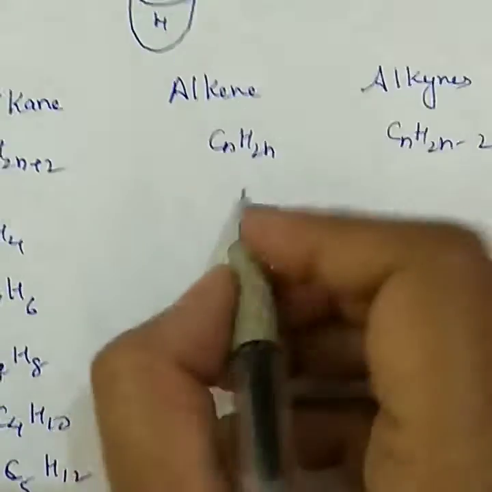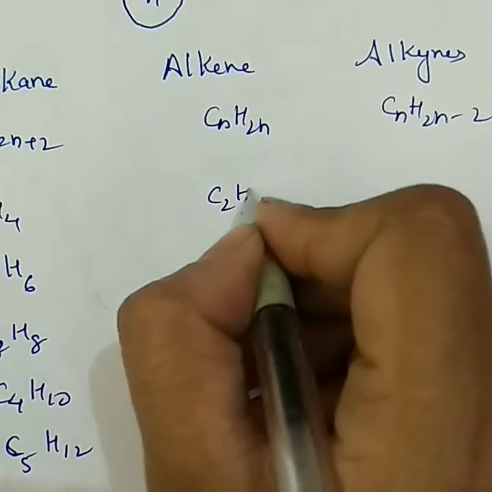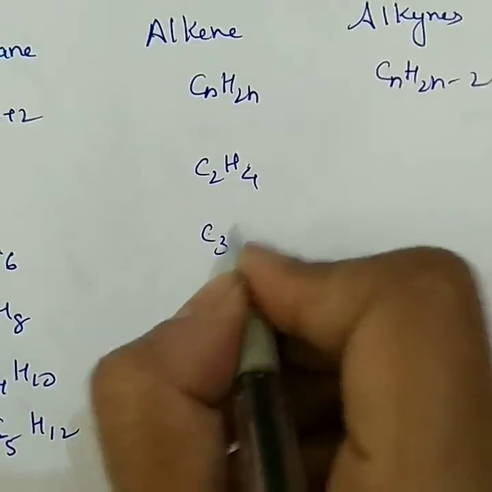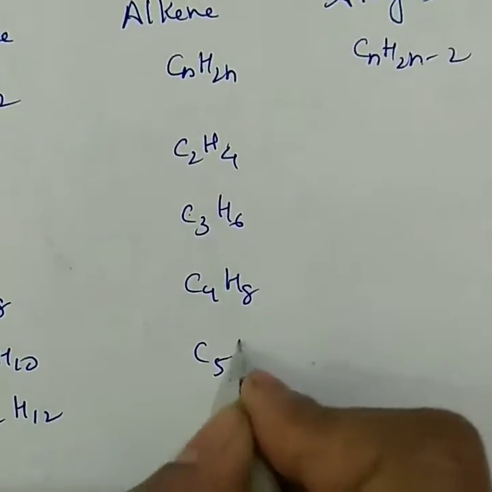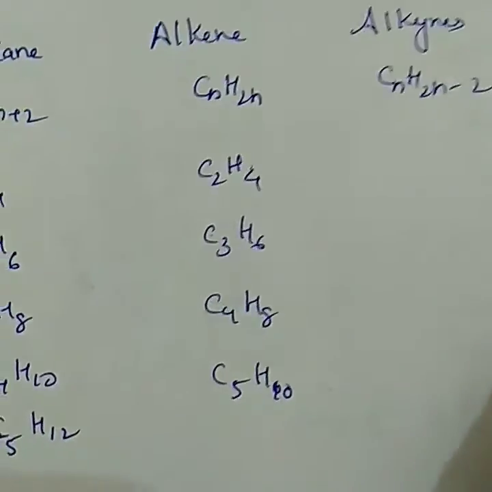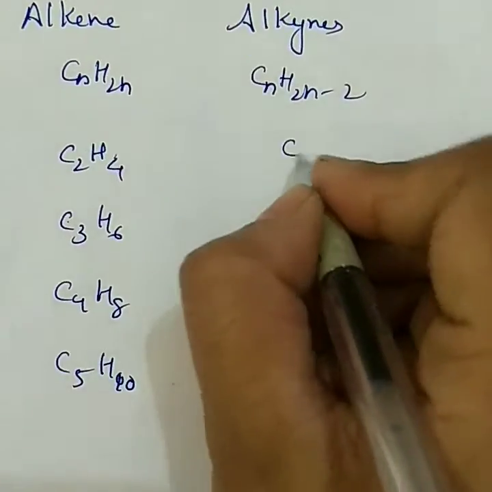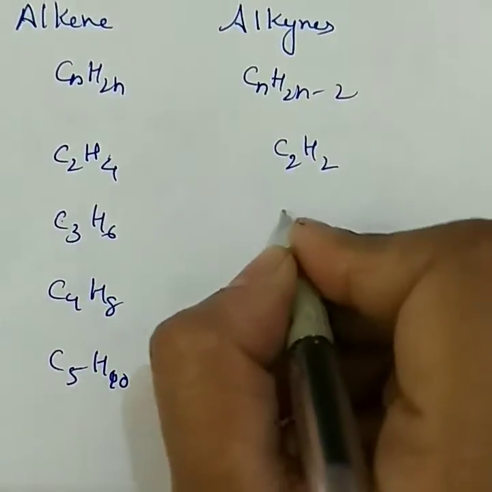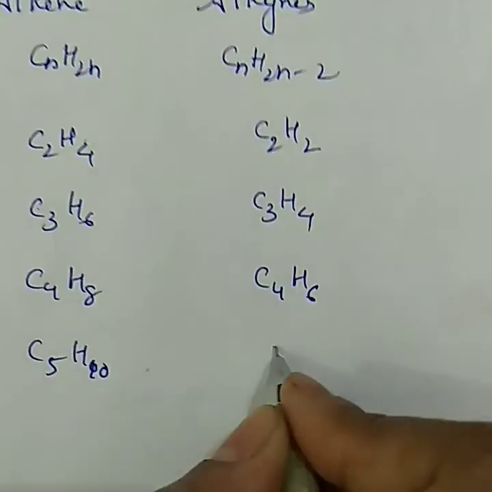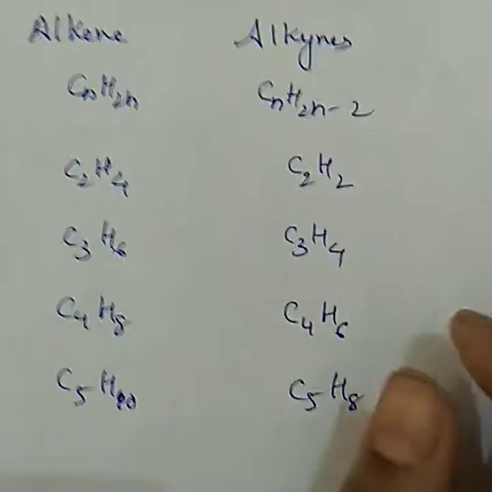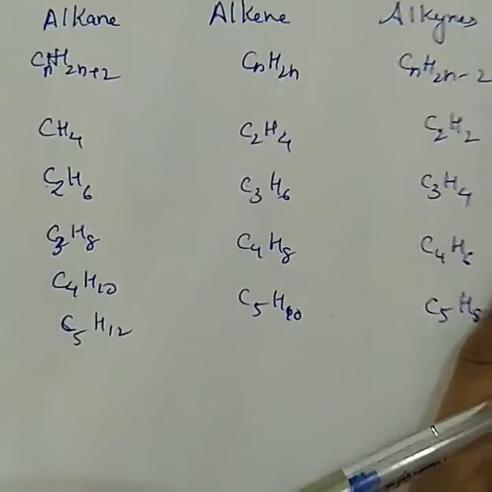The first member of alkenes is C2H4, C3H6, C4H8, C5H10. This is an example to show the homologous series. Alkynes: C2H2, C3H4, C4H6, C5H8.